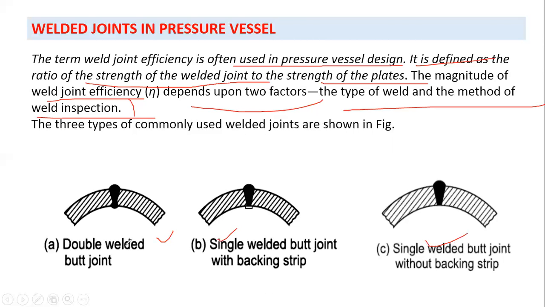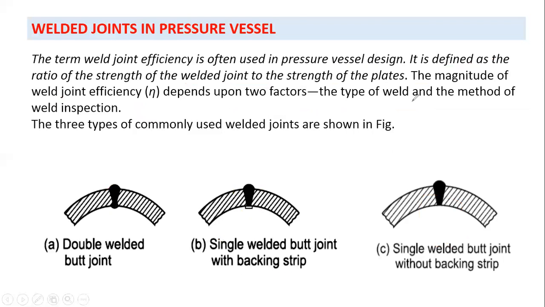One is double welded butt joint, where you weld it from both sides. Second is single welded butt joint. Here you weld it from this side and you use a backing strip here, so single welded butt joint with backing strip. And third is single welded butt joint without backing strip. So there is no backing strip over here. Clear? And this depends on the type of weld.